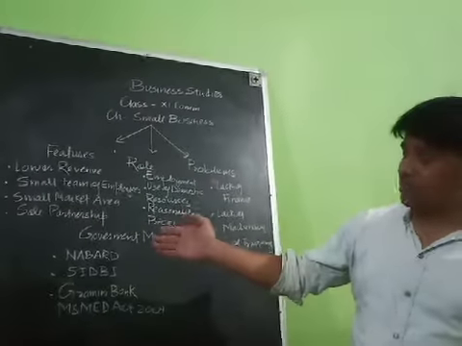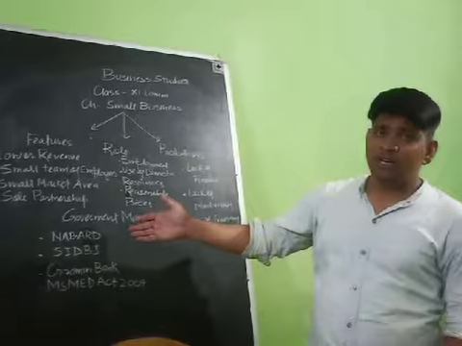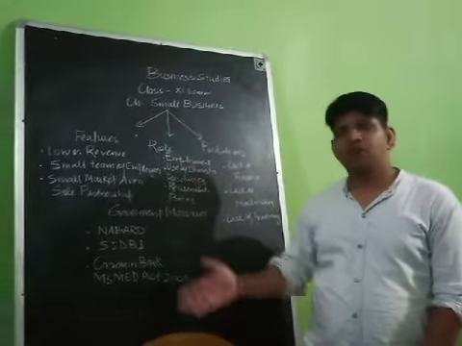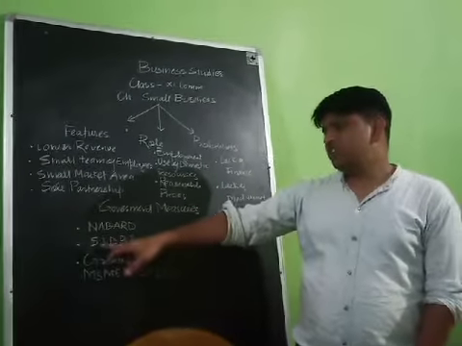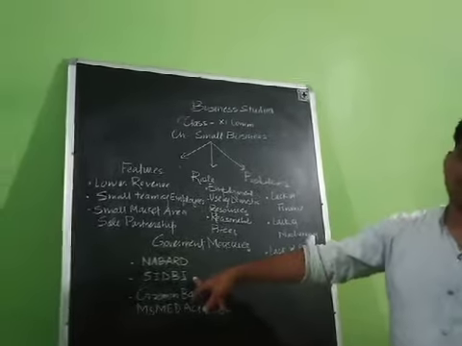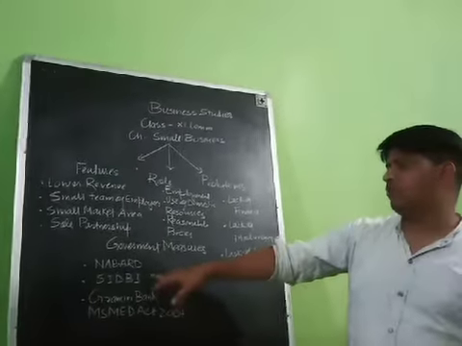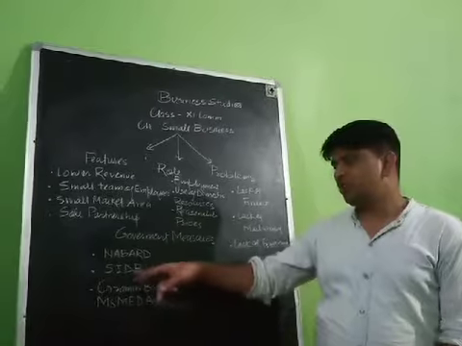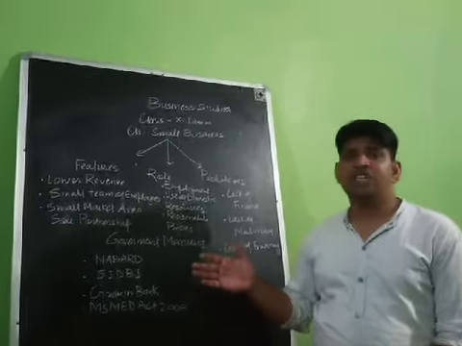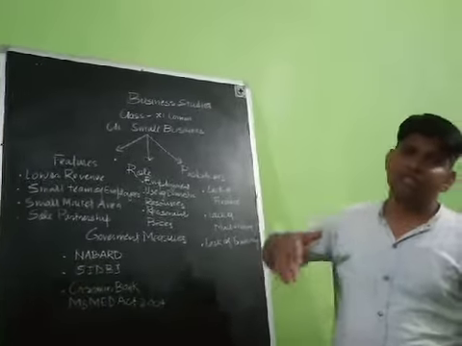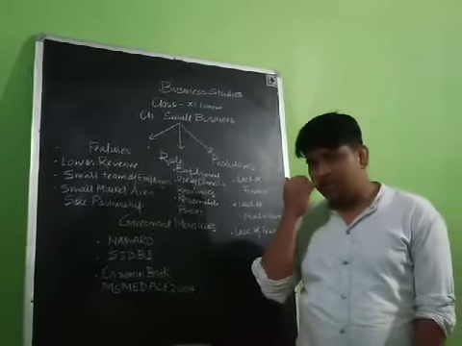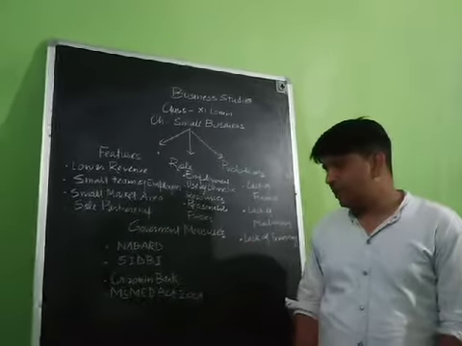That is why it is the first and important bank, which was started by the government to provide financial support to the small scale business for development. SIDBI, Small Industries Development Bank of India. It is an important organization which was started by the Indian government for the development of small scale business or industrial development. It is an important source providing financial assistance to the businessman, whether he belongs to large scale or small scale in our country. That is why SIDBI is also playing an important role for the development of the country.